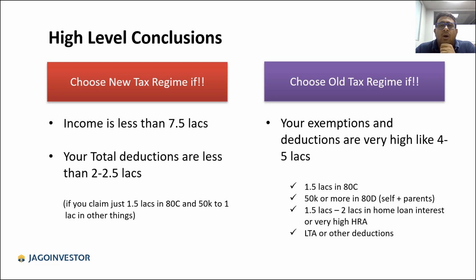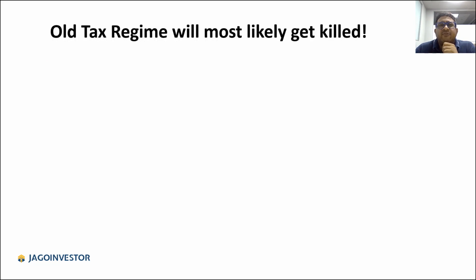Now, remember one thing, old tax regime is most likely going to get scrapped in a few years. Why am I saying that? Because you can see that government is trying to make new tax regime very lucrative now. All the good things are going there. So standard deduction is there. Then the tax slabs are also more attractive there.